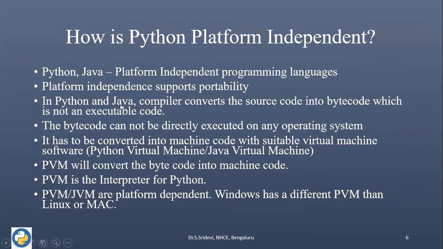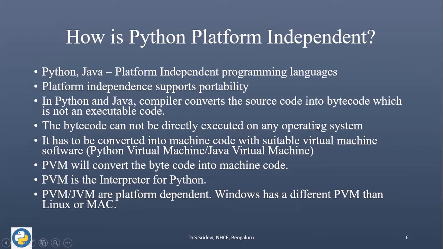In Python and Java, first we are going to use the compiler, which will be converting the source code into bytecode. And this bytecode is not an executable code. Whereas in C program, compiler converted the source code into executable code. In Python and Java, that is not the case. Compiler will be converting the source code into bytecode, which is not an executable code. And this bytecode cannot be directly executed on any operating system.